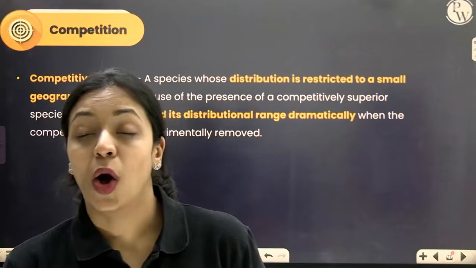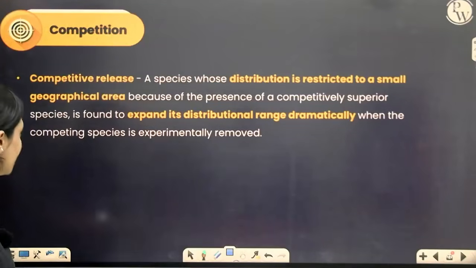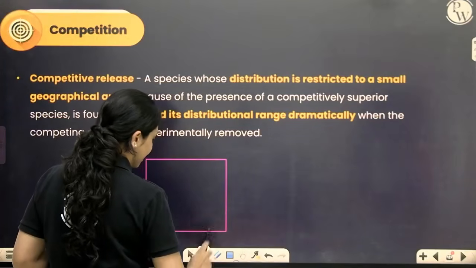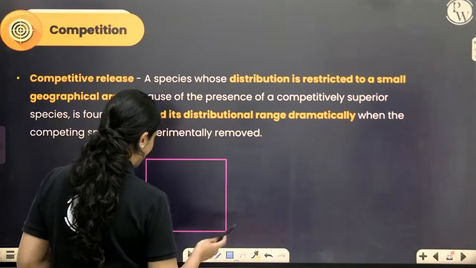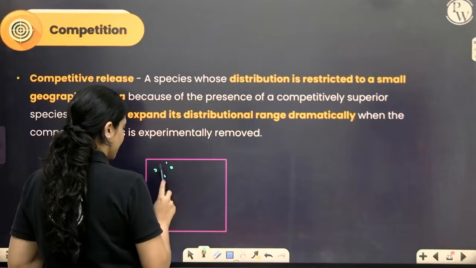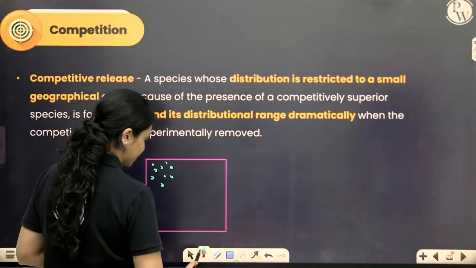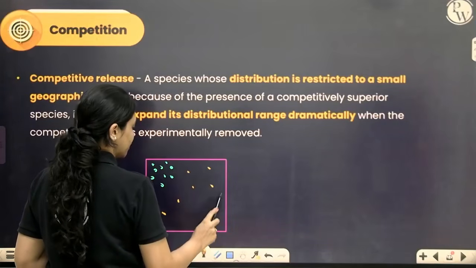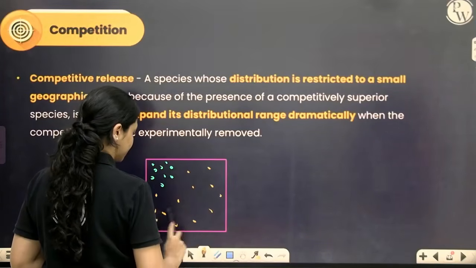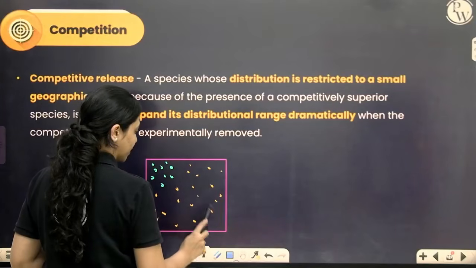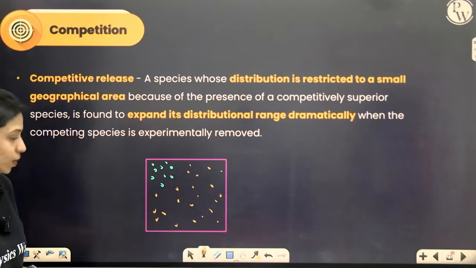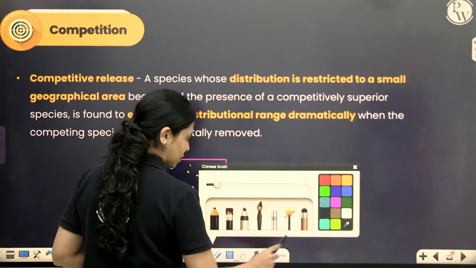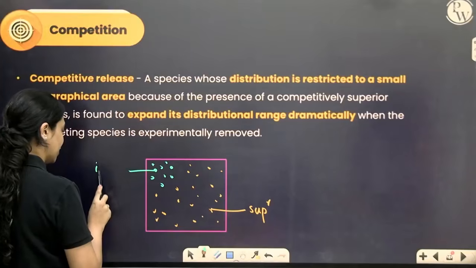There is a concept called competitive release, which we will try to understand. Now, let's say there's one area. In this area, there are two species present. I will represent them in two different colors. One is this blue color and the other one, let's use yellow for a stark contrast. Over here, the yellow one is competitively superior. The blue one is competitively inferior.